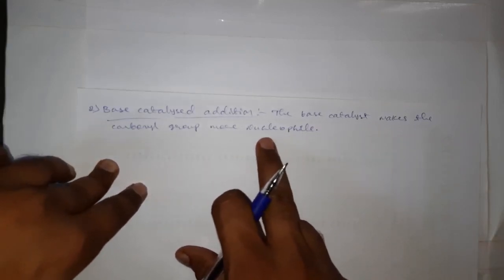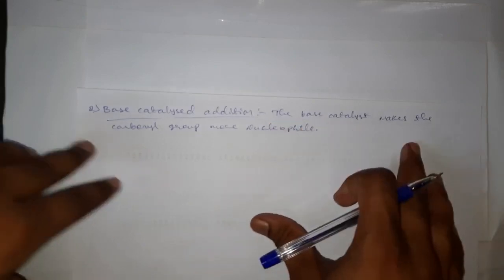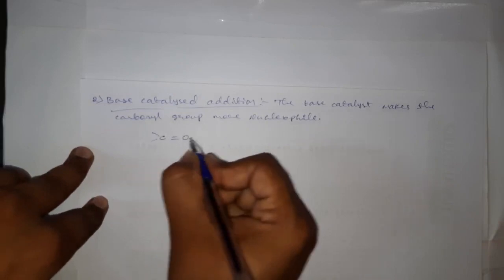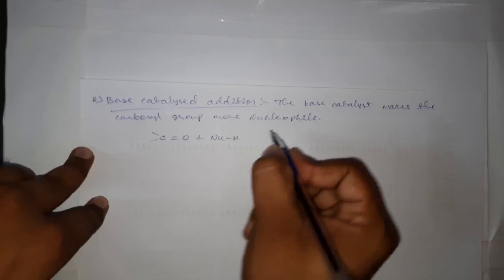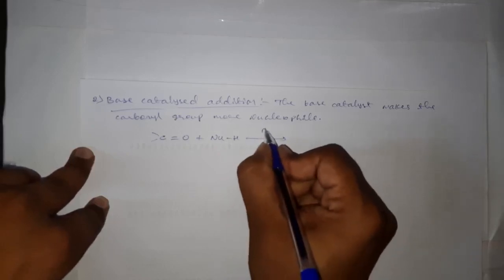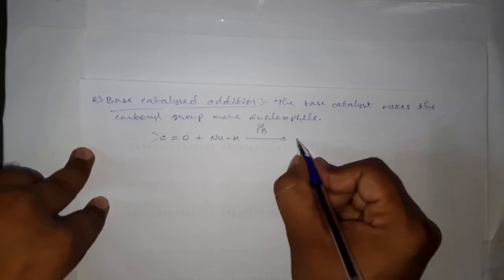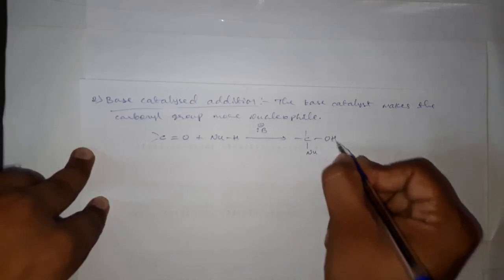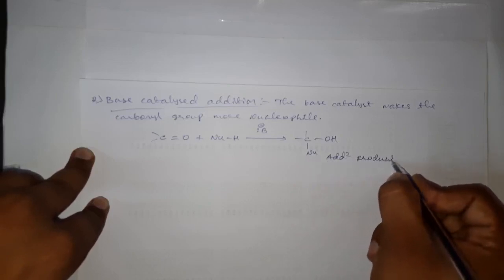That means it is helping the carbonyl group to act as more nucleophilic. See, the general reaction we can write like this: plus nucleophile H, and it can be catalyzed by a base with a single pair of electrons, and here we will get an addition product.